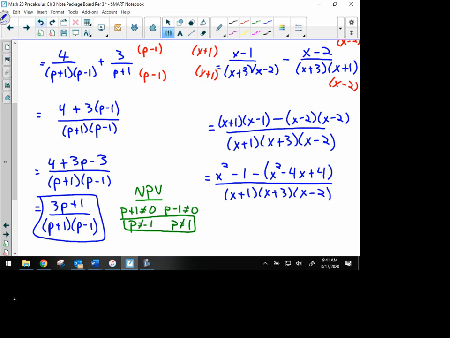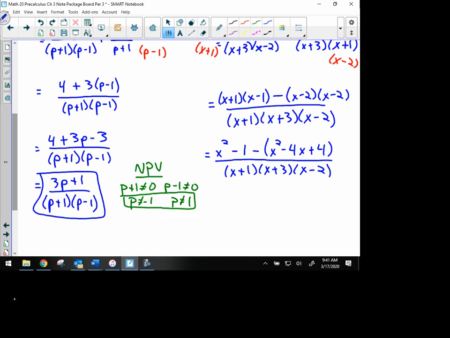And you notice that I placed the second product here when I multiplied x minus 2 times x minus 2. I placed that in brackets because we're subtracting the entire expression there, so we want to make sure we're subtracting each term, and so we'll show that in the next step.